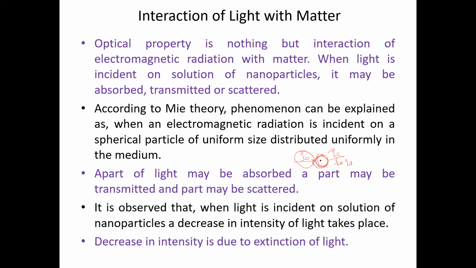So the main thing is that this absorption light is very important, because we can characterize these materials with the help of this absorption intensity. Absorption intensity वरच आपण याची characterizations करतो. So the absorption process is very important here, right? So decreasing intensity is due to the extinction of light.